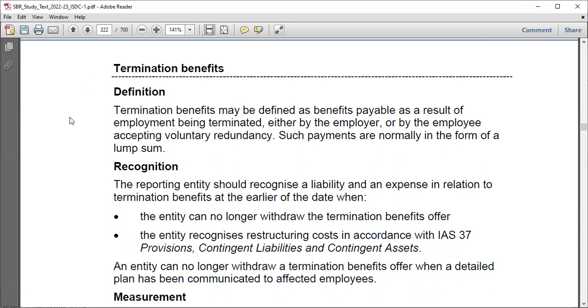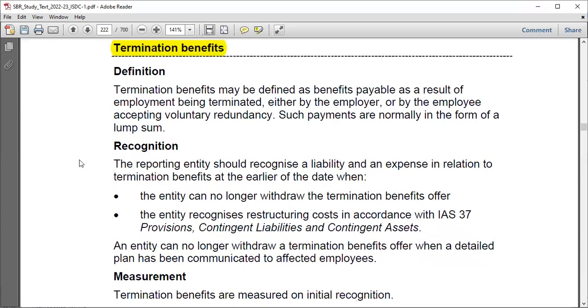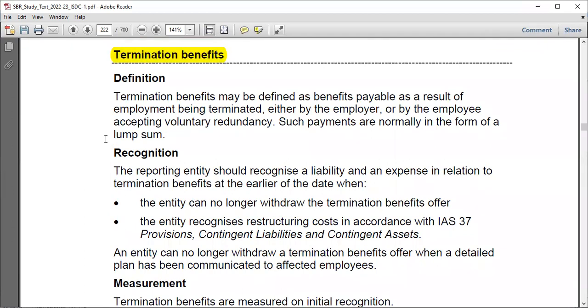Okay. The third category, after the post-employment benefits that we did on defined benefit and contribution plans, and short-term benefits, right now you're on termination benefits, right? The third one, termination benefits. This also is very, very clear. Termination benefits are benefits payable as a result of employment being terminated. Maybe the employer has decided to terminate an employee, or the employee accepts voluntary redundancy.